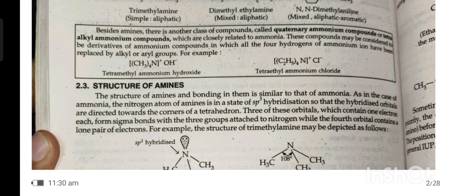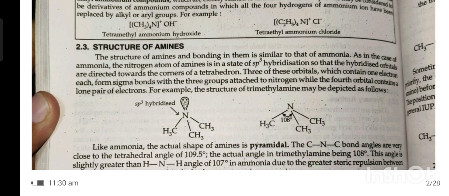Structure of amines. The structure of amines and the bonding in them is similar to that of ammonia. As in the case of ammonia, the nitrogen atom of amines is in a state of sp3 hybridization, so that the hybrid orbitals are directed toward the corners of a tetrahedron. Three of these orbitals, which contain one electron each, form sigma bonds with the three groups attached to nitrogen, while the fourth orbital contains a lone pair of electrons.